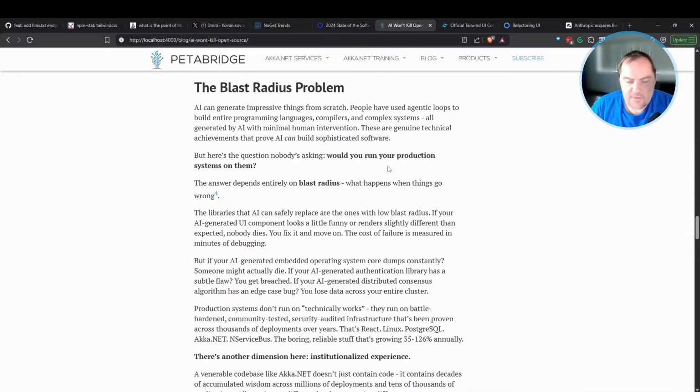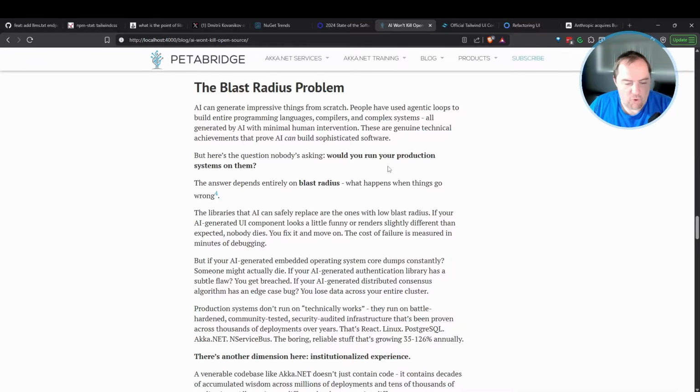The difference between, let's say, a CSS framework and a distributed database is readily apparent here, right? If I have a minor CSS rendering issue, that's going to be an inconvenience at best. If my database can start corrupting data or dropping information or not persist things in a consistent manner, that's a real business critical problem that I am going to spend hard cash money to solve if I'm a business owner.